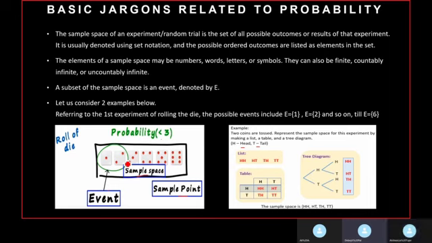Hence, in layman terms, sample space is nothing but a set comprising all the possible outcomes of an experiment, while a sample point is only one possible outcome out of these entire possibilities. Event is basically one or more of these possible outcomes.